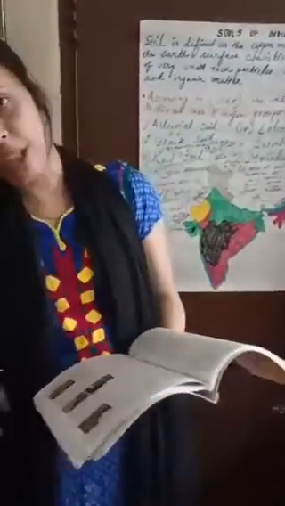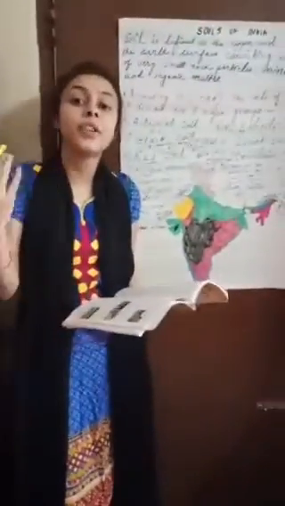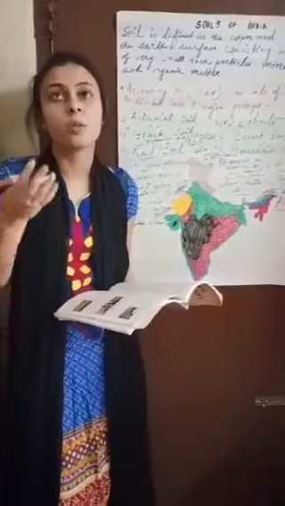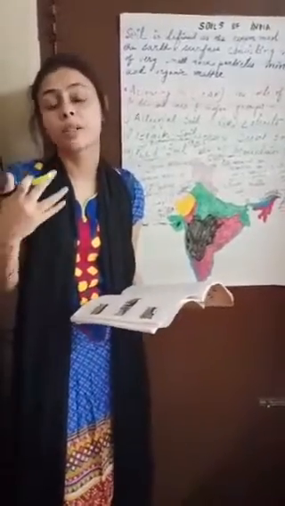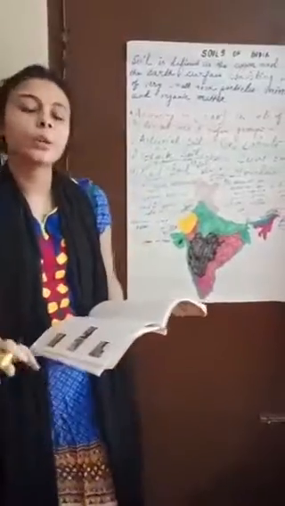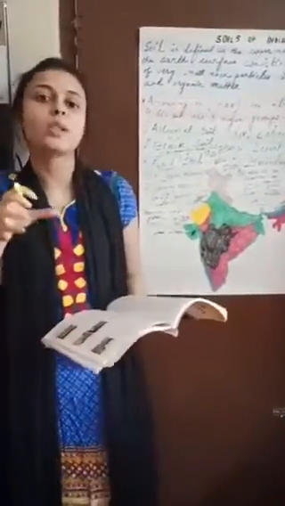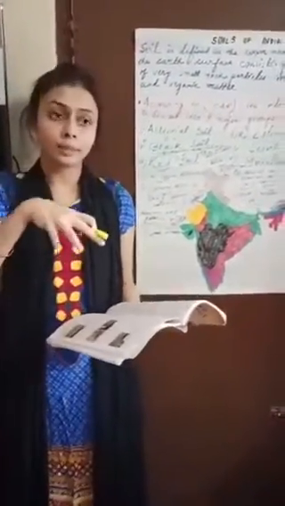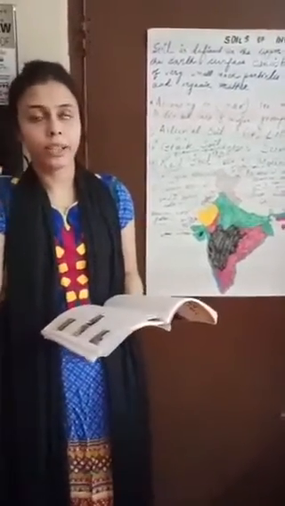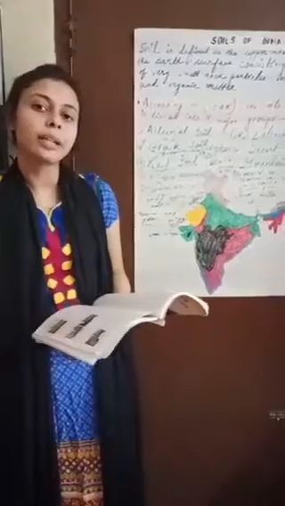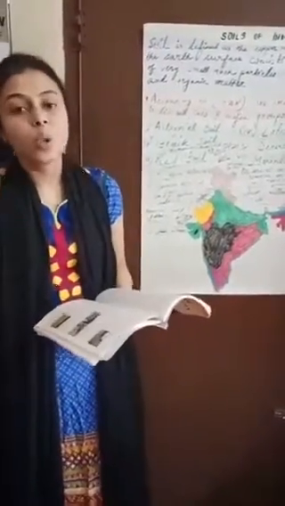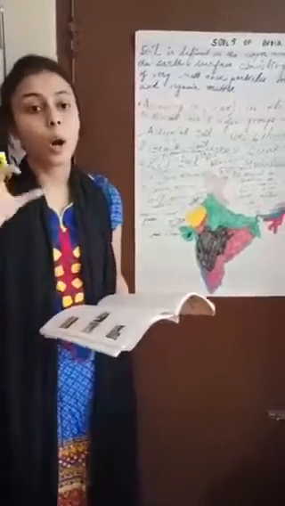Number 1 is the surface runoff. Surface runoff is actually the rivers. When the soils get loose, when the trees are not there or the trees are being uprooted. Actually, the roots of the trees are the ones which hold the soil of our earth. And if we cut the tree, then what will happen? The root will get uprooted, and no agent will be left to hold the soil.